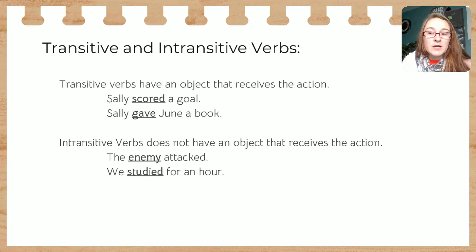All right, next we have transitive and intransitive verbs. So transitive verbs have an object that is receiving the action. So Sally scored a goal. What did she score? A goal. Sally gave June a book. What did Sally give? She gave a book.